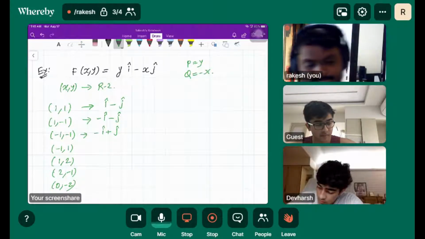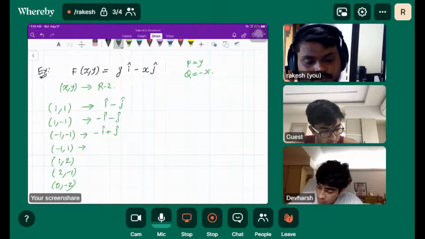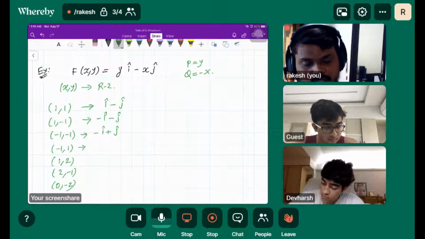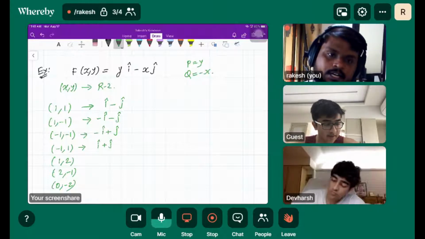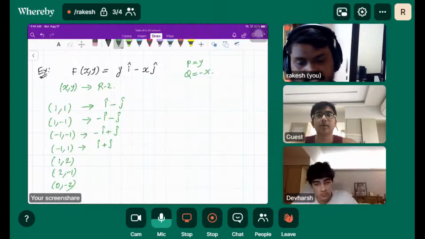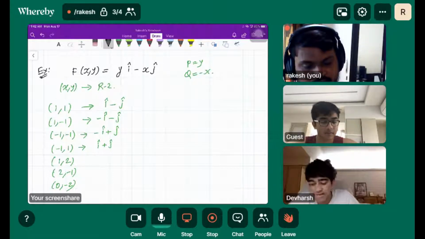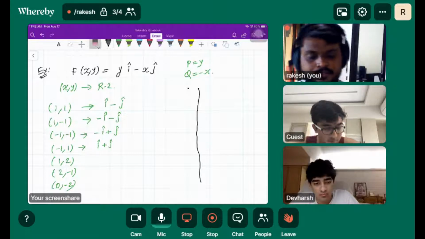And what about minus 1 comma 1? That would be i cap plus j cap. Let's plot this. Let's draw the vectors in R2.